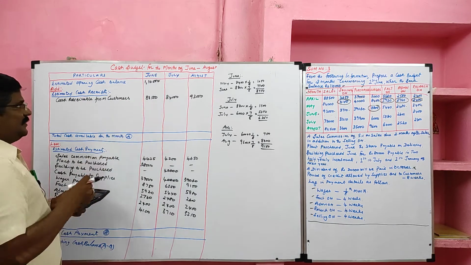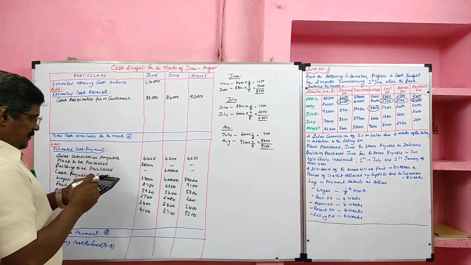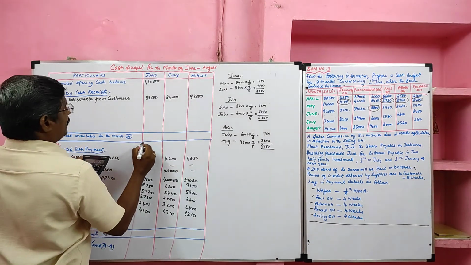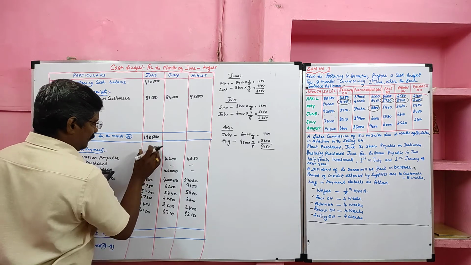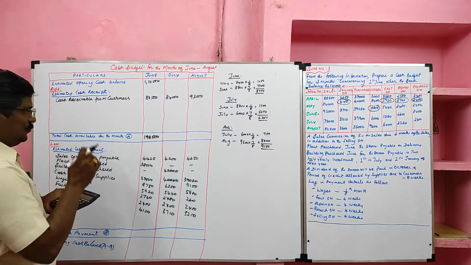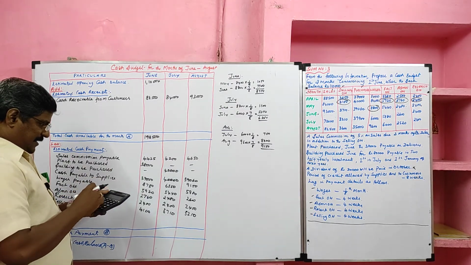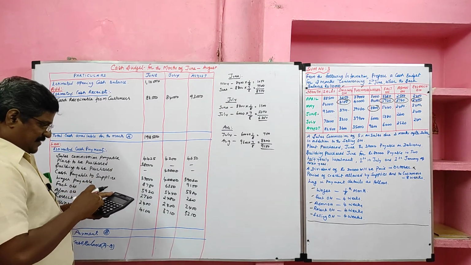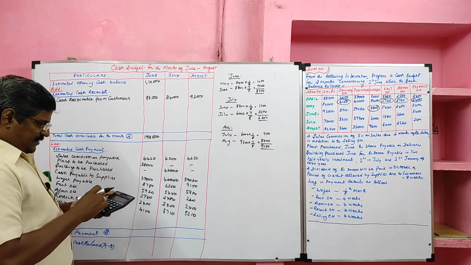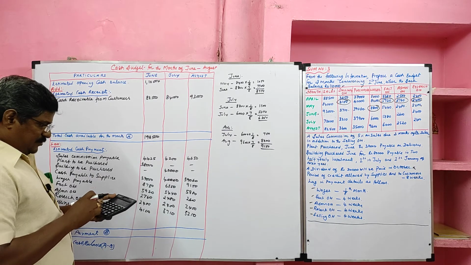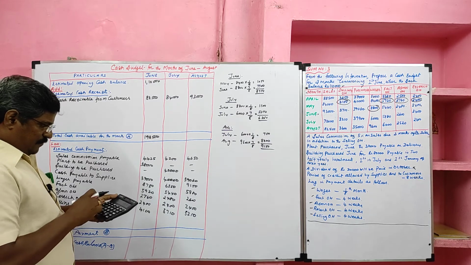First we will start with June month. So 1,10,000 plus 88,500. So total cash available in the month of June is 1,98,500. Then we have to total the cash payment of June. 4,425 plus 38,000 plus 37,000 plus 8,750 plus 5,920 plus 2,760 plus 2,400 plus 4,100.